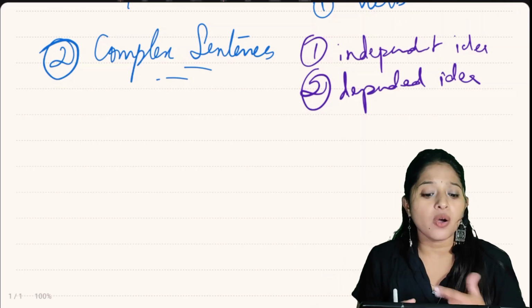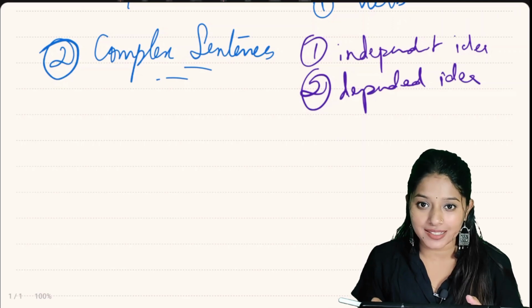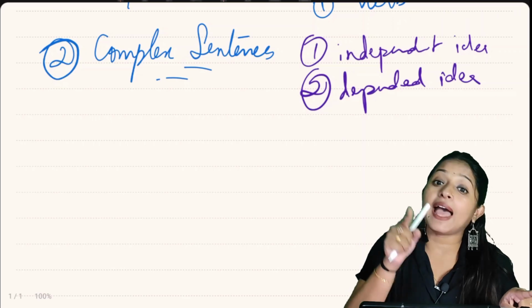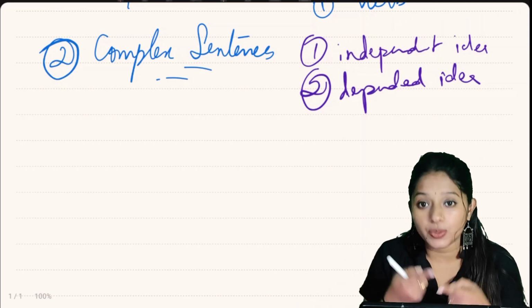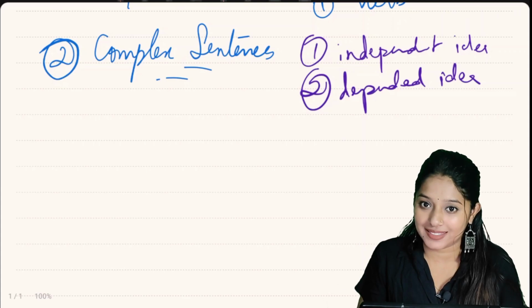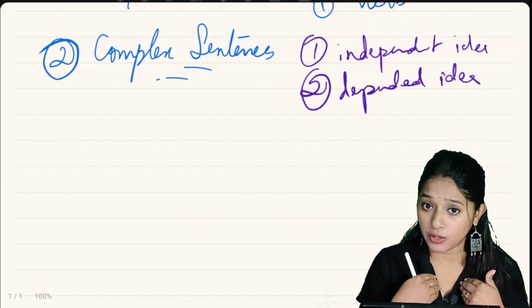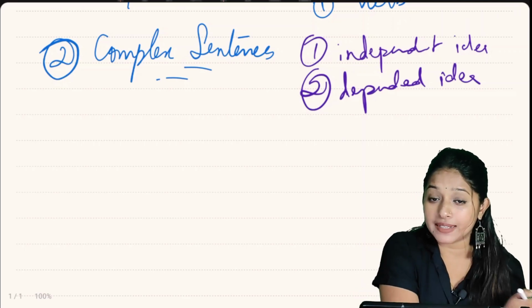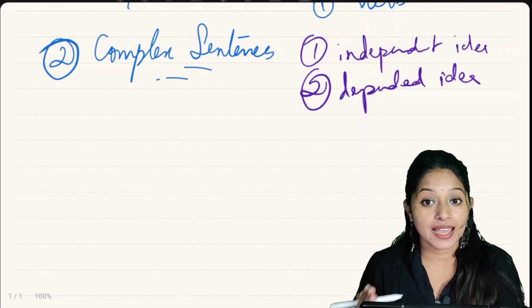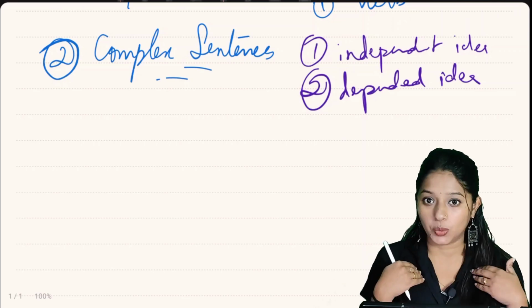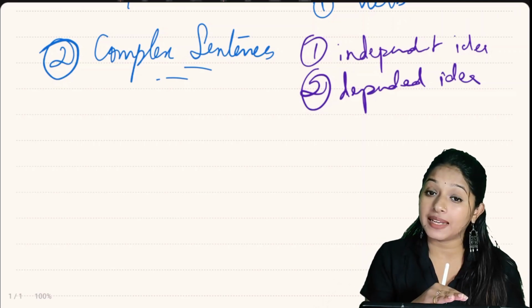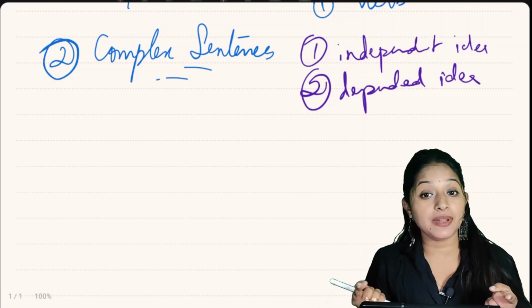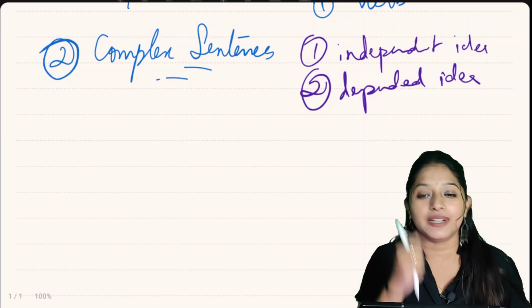So how can these two relate to complex sentences? When an independent idea and a dependent idea come together, it makes a complex sentence. For example, I stayed home because it was raining. Here, what is a dependent idea and what is an independent idea? An independent idea is I stayed home, and the dependent idea is because it was raining. When they came together, this made a complex sentence.